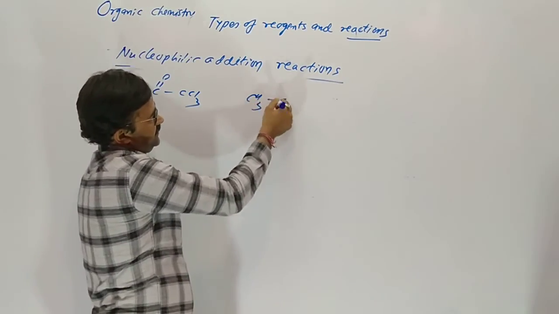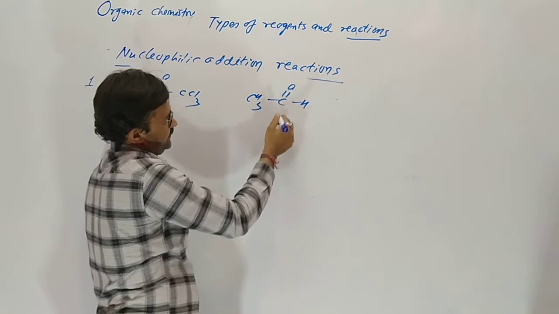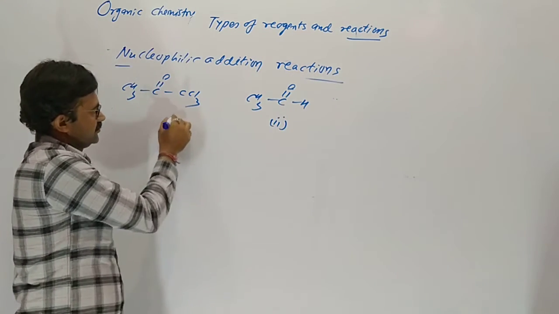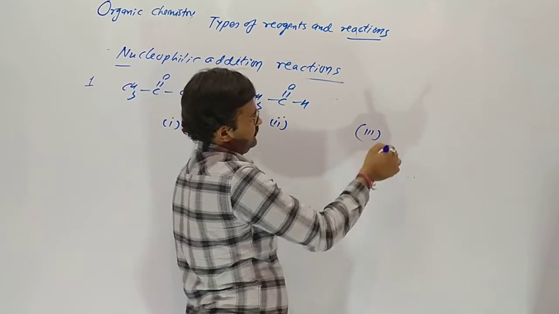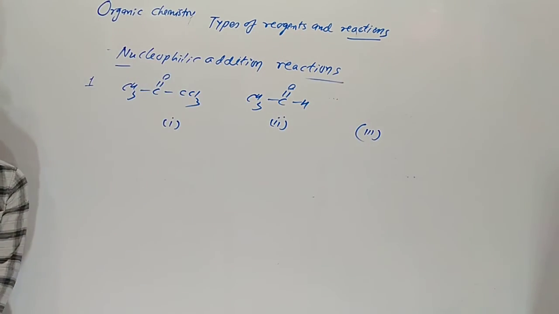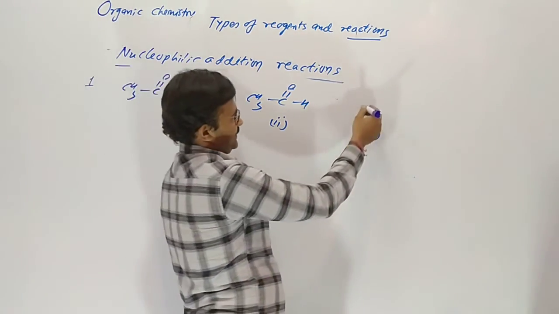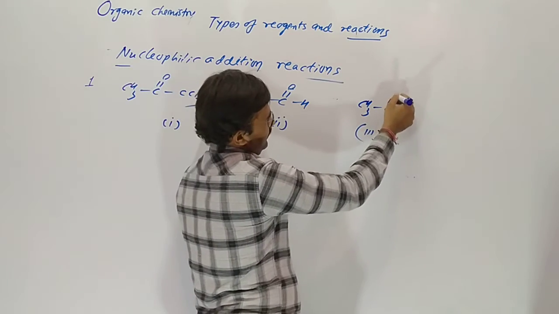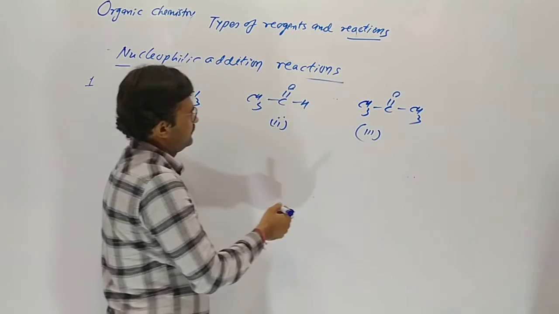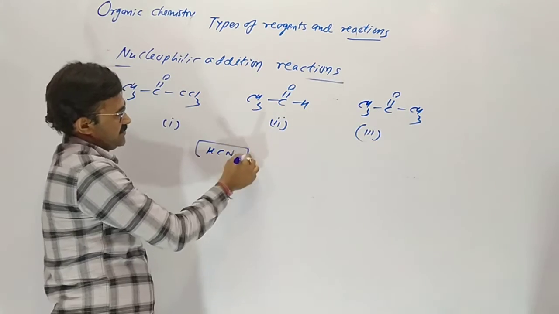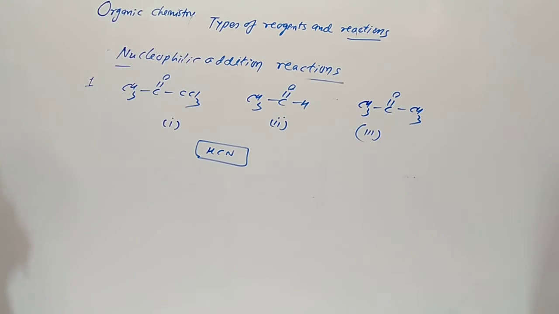Here CH3COOH is given, 1, 2 and 3. CH3COCH3, acetone, is given. Out of the 3, which gives a fast reaction with HCN?